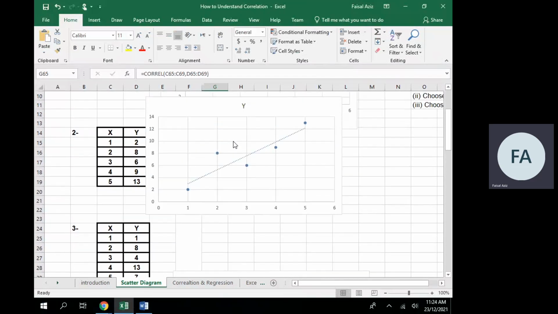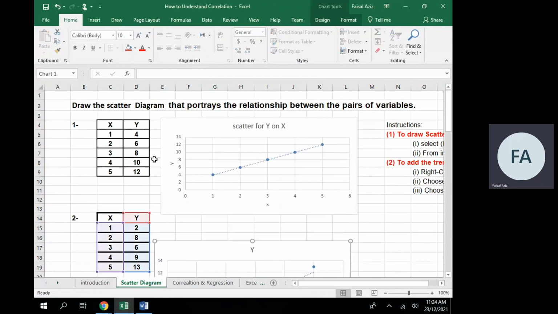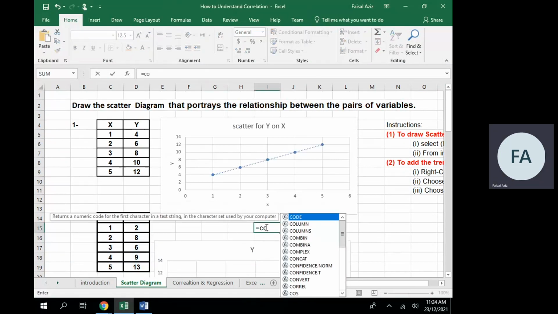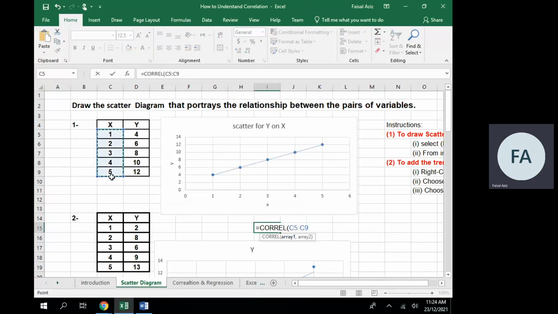If you look at this data set, which is here, data set number 1, if I calculate its correlation, CORREL function, I will select x, comma, y. You see the correlation comes 1. Now here it is positive.